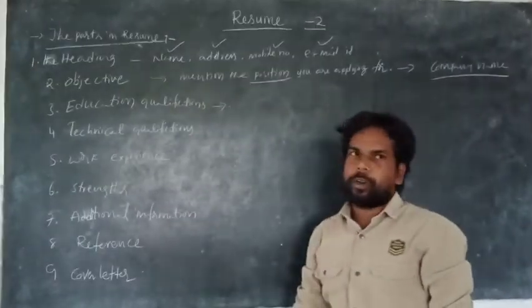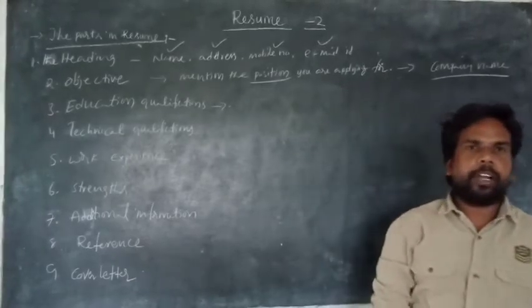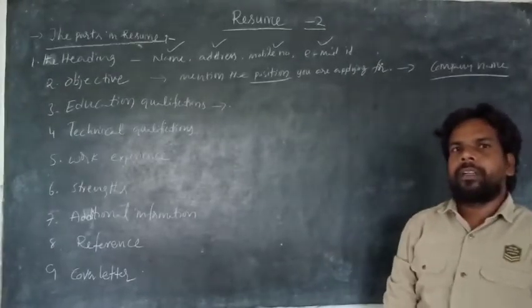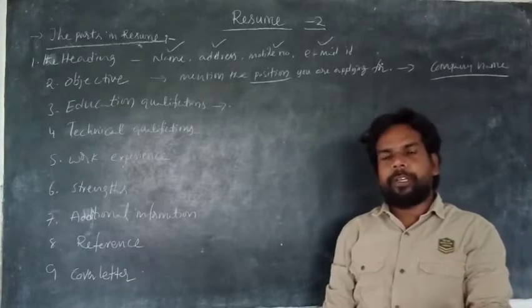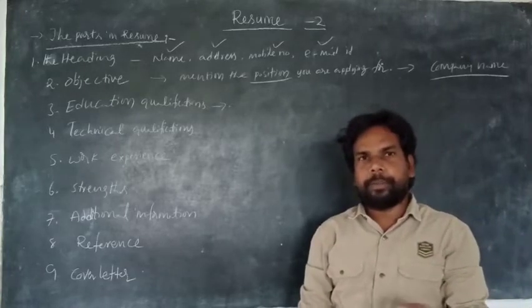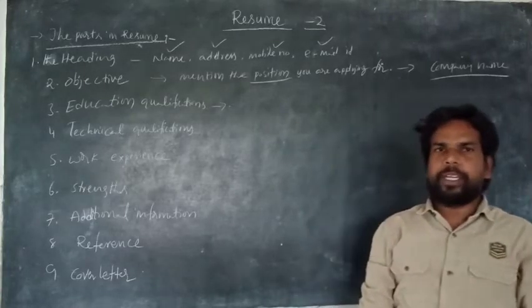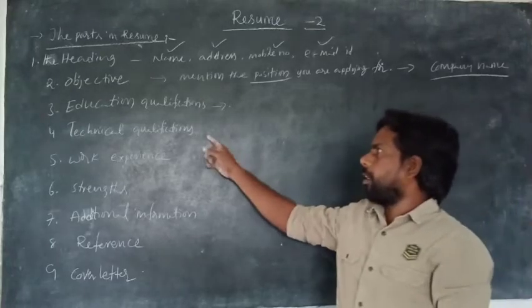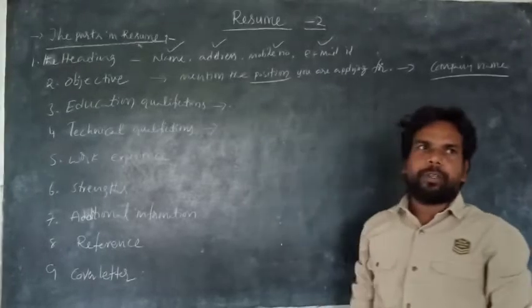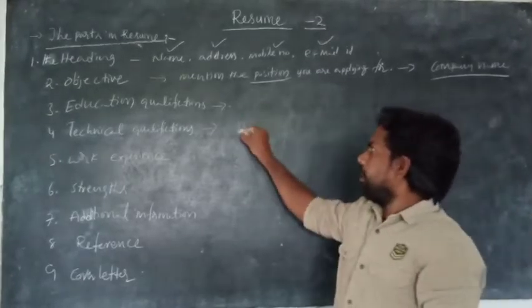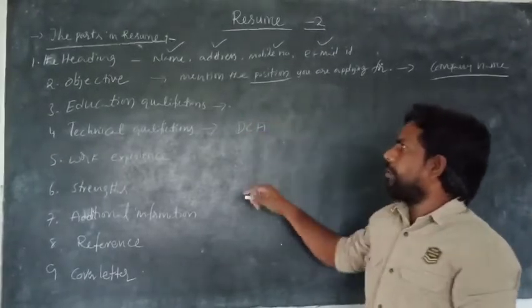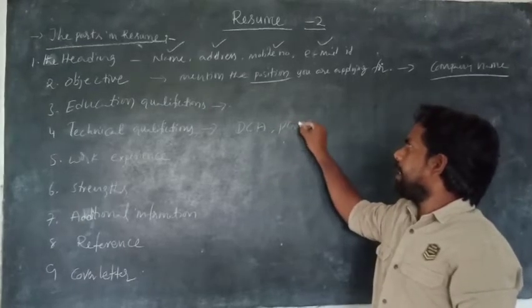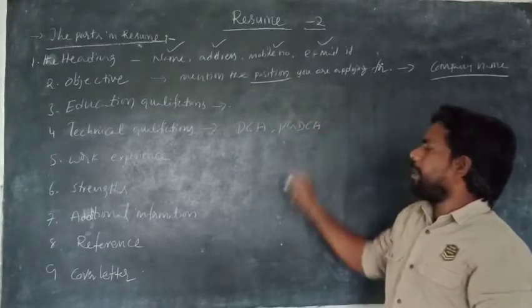Next one, technical qualifications. In technical qualification, you have to write the computer knowledge. If you have certificates in computer applications or in a computer course, you have to mention them here. If you completed the DCA, you have to write DCA. If you completed PGDCA, you have to write PGDCA.